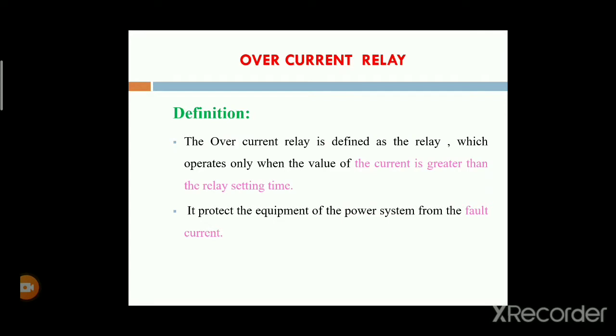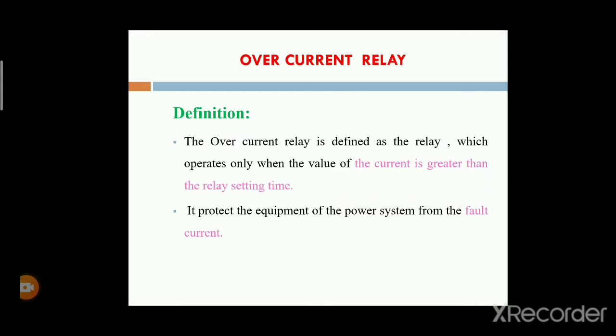The overcurrent relay operates only when the value of the current is greater than the relay setting value. If the value of the current is greater than the relay setting value, then the relay will be operated. That is why it is called the overcurrent relay. If any overcurrent is obtained, then automatically the relay will be operated.